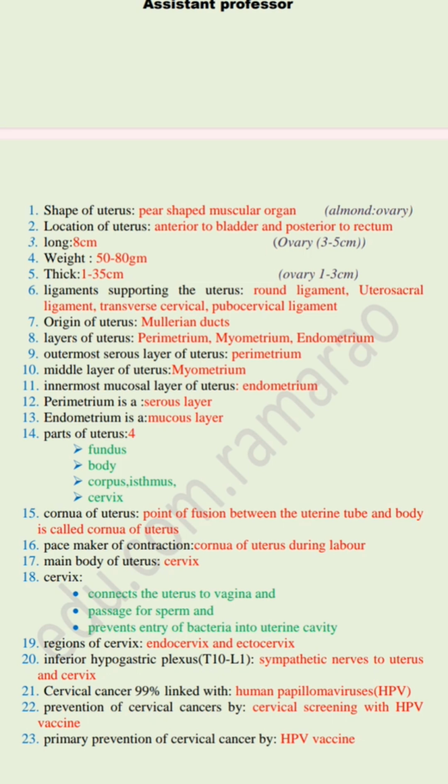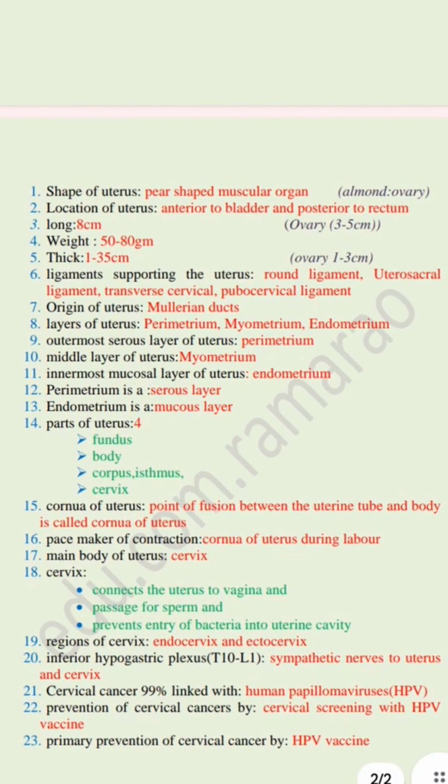Then the main part of uterus is cervix. The function of cervix is it connects the uterus to vagina, and it also allows the sperm, and it also prevents the entry of bacteria into uterine cavity. And the regions of cervix are divided into two types: endocervix and ectocervix.